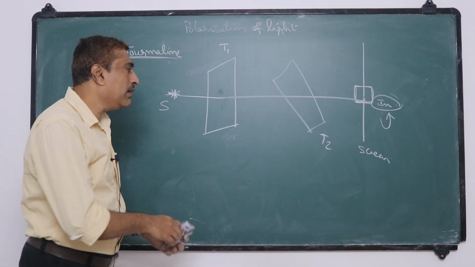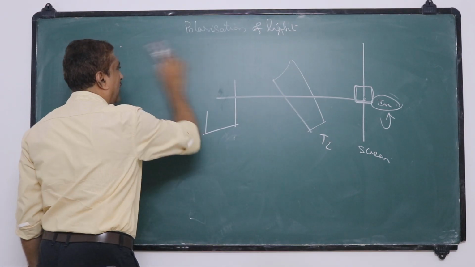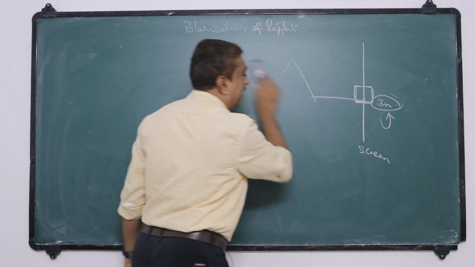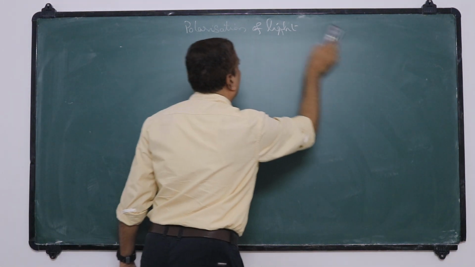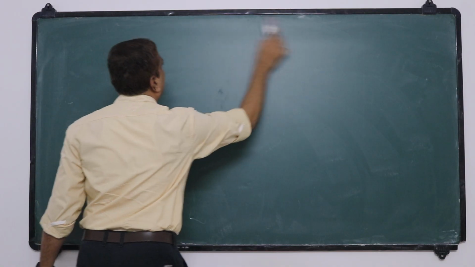Okay. Now, how can we represent whether light is polarized or not? Now we can consider like this.